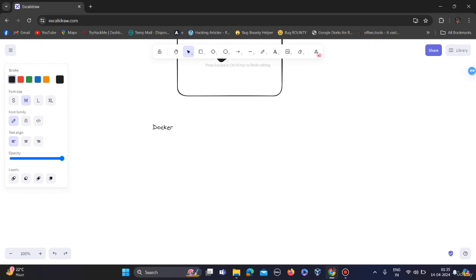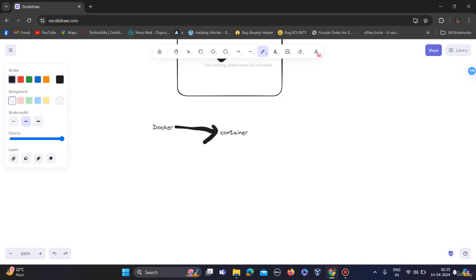Docker is a platform used for building, shipping and running applications within containers. And what are containers?